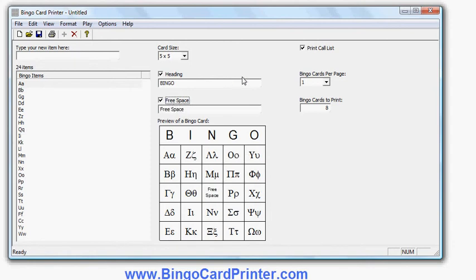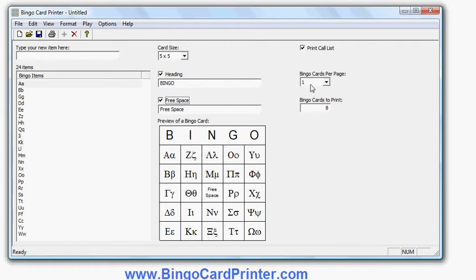Okay, I also have the option to print a call list. That's basically these items in a random order for use by the bingo caller. It saves having to pull items out of the hat. It's very useful if you're using these cards in a school or teaching environment. The program does have an option to generate random items on the fly when you're playing the game, which I'll show you at the end of this video. But it's a very useful option to have that call list for teaching environments and so on.